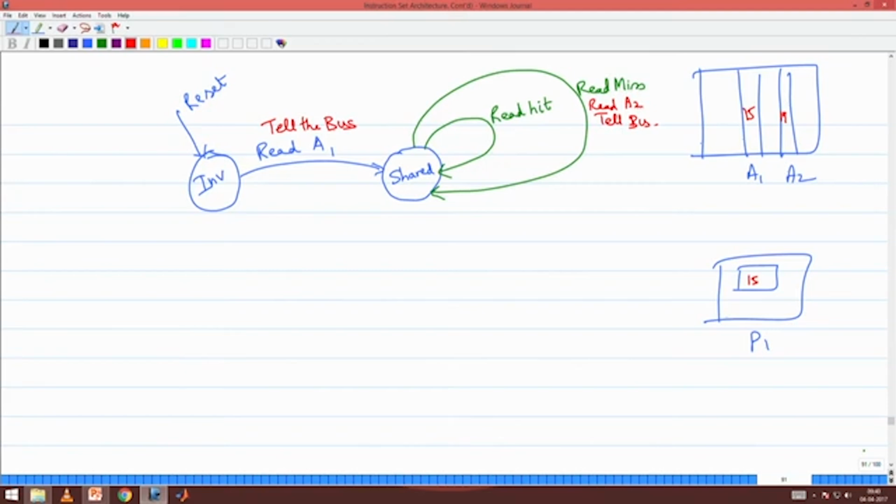Now, let us take the next thing. When I get a write hit, I go into an exclusive state. But I will tell the bus about this write. Which address I am writing, I will tell the bus.